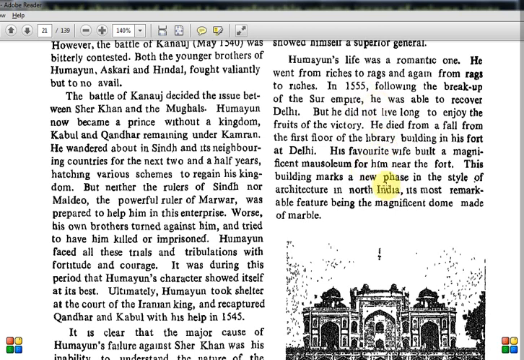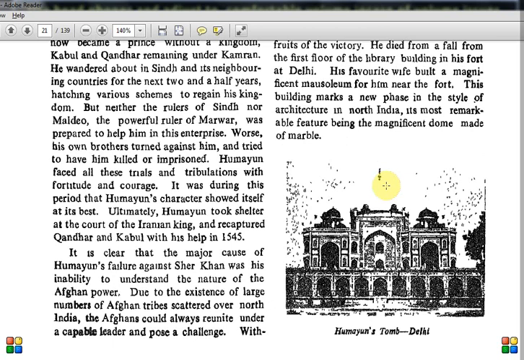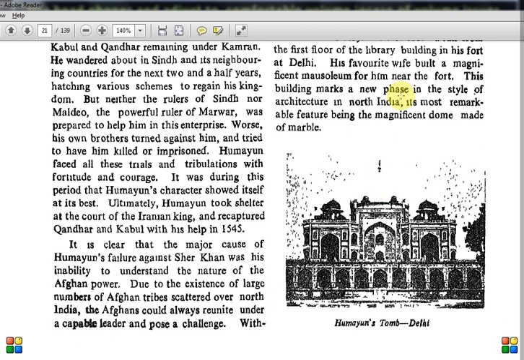Then, about his tomb. I think it was dedicated to him by his wife or sister, someone. His favorite wife built a magnificent tomb near the river. This is Humayun's Tomb, Delhi. This is also among the UNESCO sites, so you should know this, and it is made of marble.